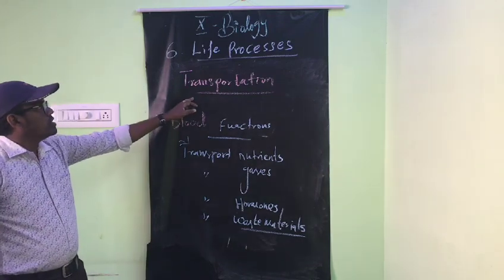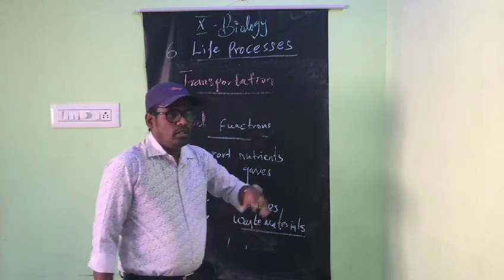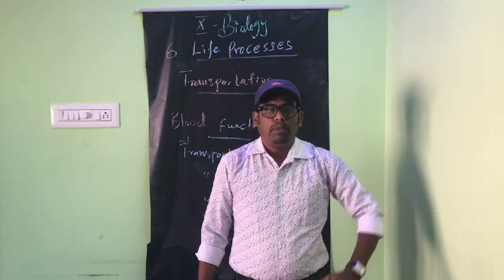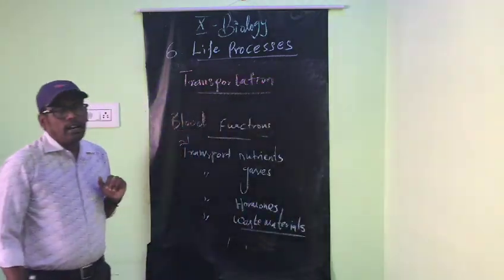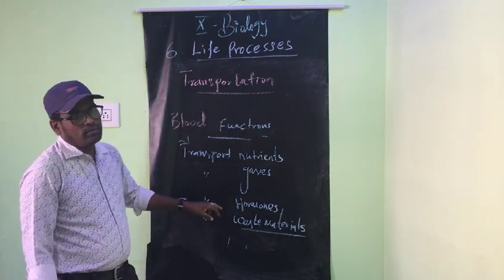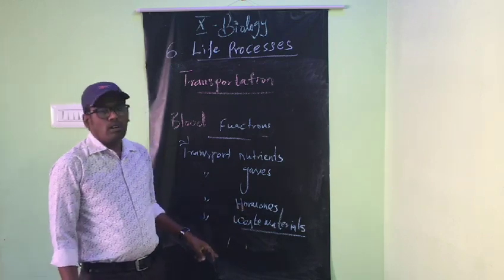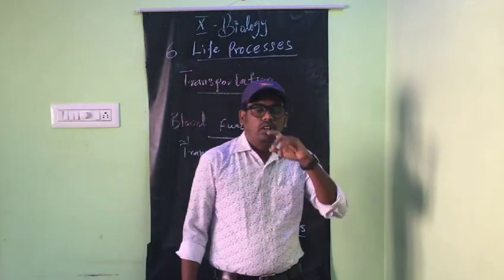Again, now we have started transportation. What is transportation? To transport the digested food from one place to another. How is it happening? With the help of blood. When the blood flows, it transports nutrients, gases like oxygen and carbon dioxide, hormones, and other waste materials from one place to another.